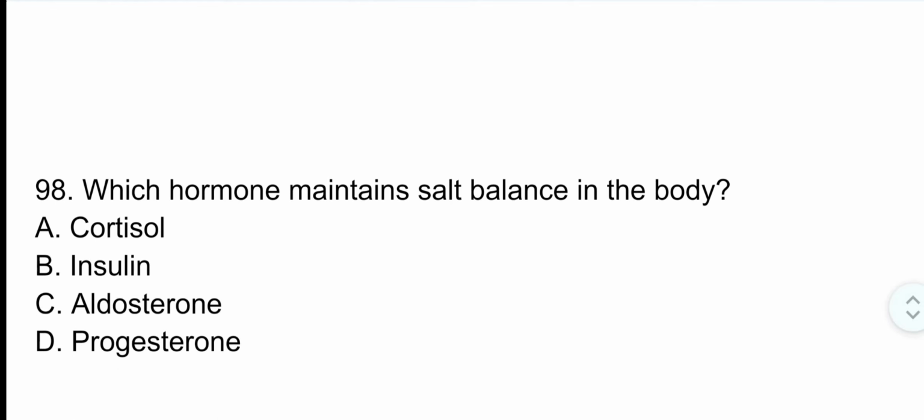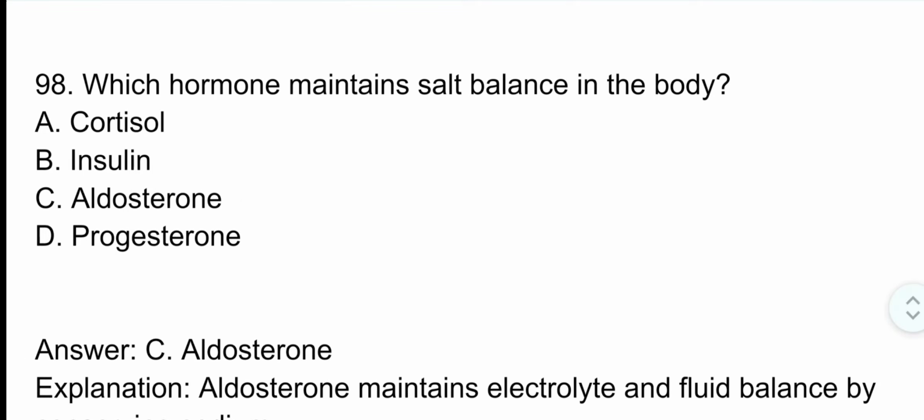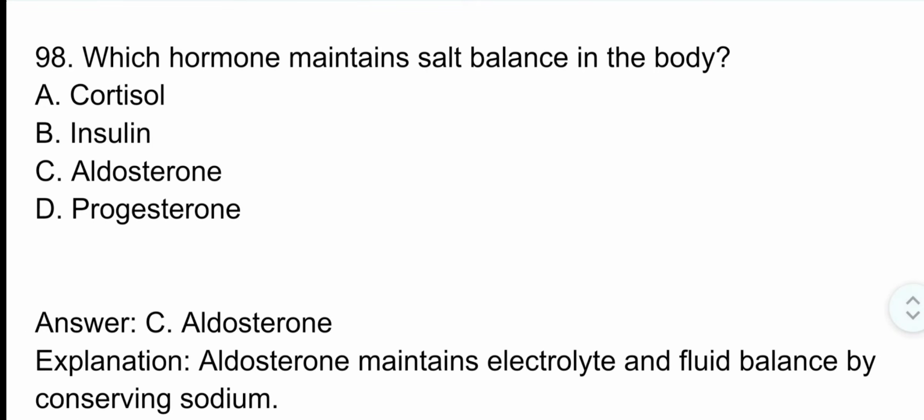Question number 98. Which hormone maintains salt balance in the body? Correct option is option C. Aldosterone. Aldosterone maintains electrolyte and fluid balance by conserving sodium.